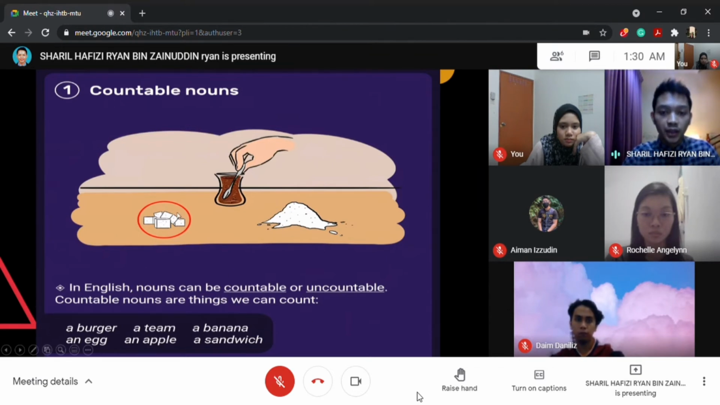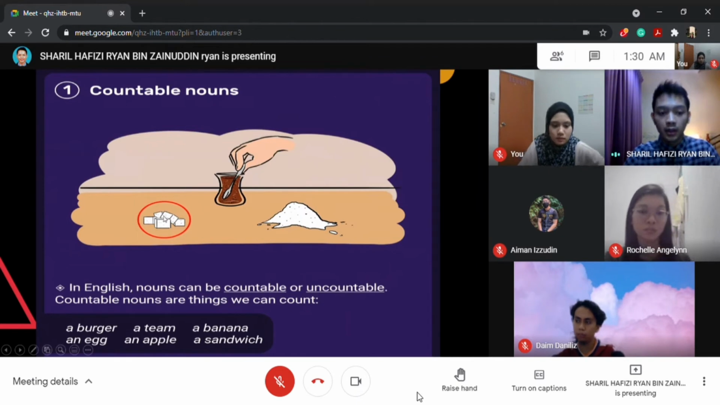As you can see in the picture here, the picture on the left is a cube of sugar, whereas the picture on the right is a pile of sugar or sugar granules. So this sugar cube is a countable noun, as you can count the cube, but you cannot count a sugar pile like this one, as there are a lot of sugar granules in it. So this is considered an uncountable noun, but this one is a countable noun. Another example of countable nouns are a burger, a tin, a banana, a sandwich, an apple, an egg. Bear in mind that these examples are all countable nouns.